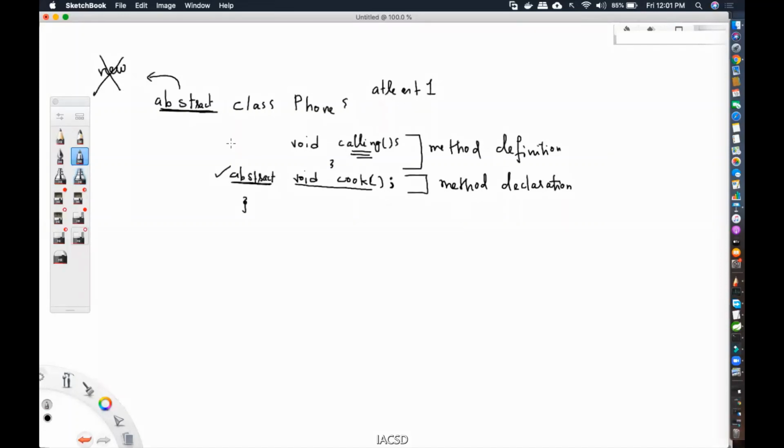Why? For the sole purpose that I should not be calling such methods. Using the dot operator, I can call calling, because there is an implementation. What about this abstract method? There is no implementation for it, right? So if you have an abstract method, then your class should be what? Abstract. And for an abstract class, you cannot create an object.